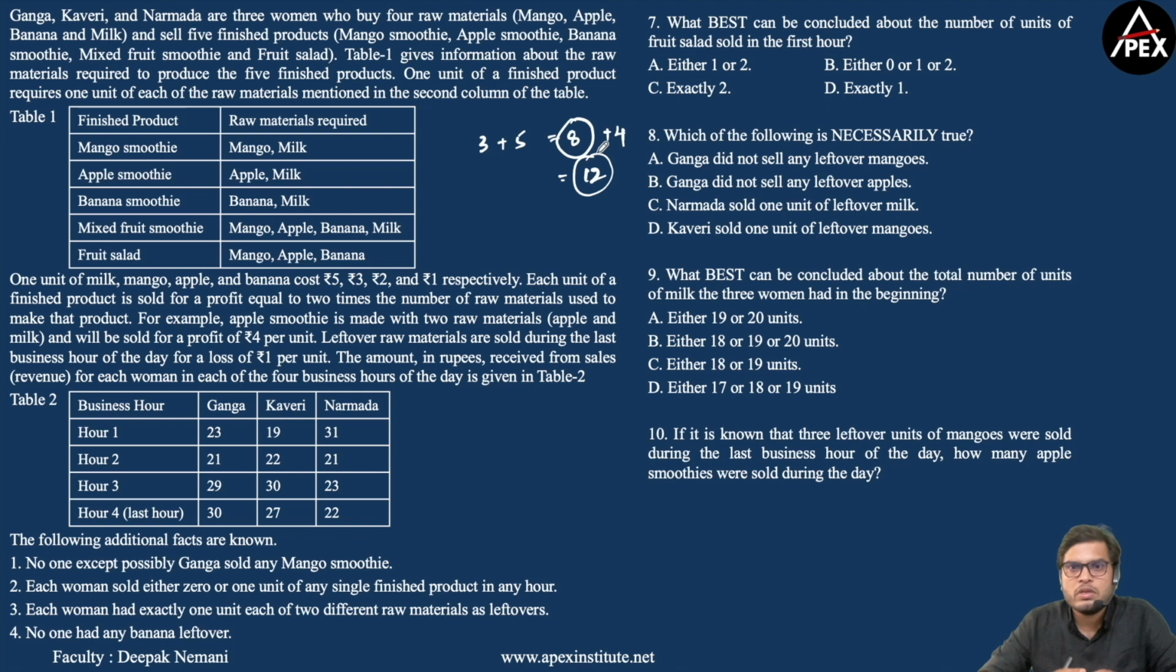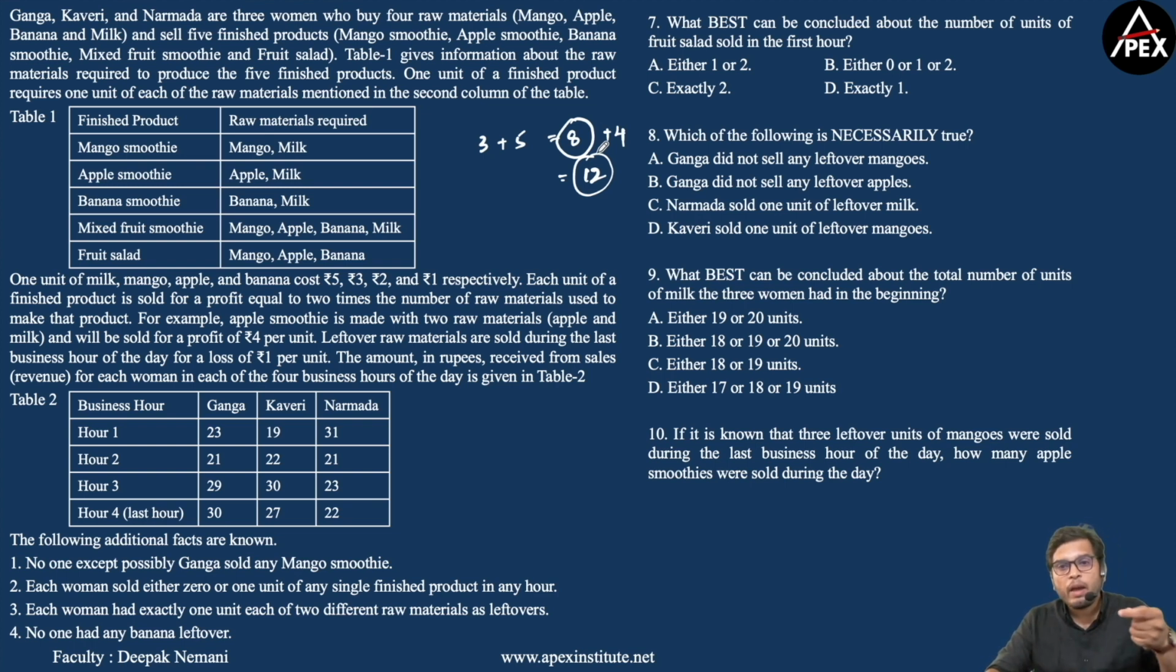Now let's look at the questions. What best can be concluded about the number of units of fruit salad sold in the 1st hour? Which of the following is necessarily true? What best can be concluded about the total number of units of milk the 3 women had in the beginning? If you look at the options, you have either 19 or 20, either 18 or 19 or 20, either 18 or 19, either 17 or 18 or 19. Now coming to the 10th question, if it is known that 3 leftover units of mangoes were sold during the last business hour of the day, how many apple smoothies were sold during the day?